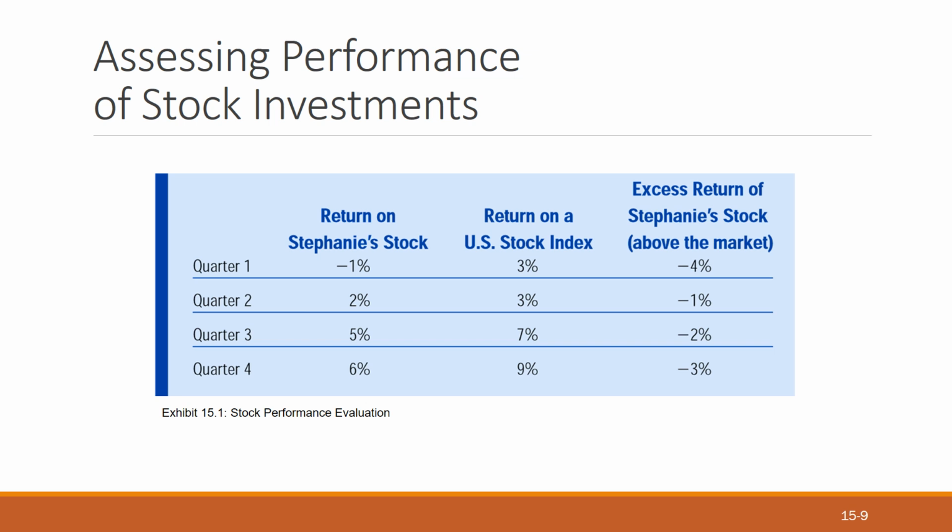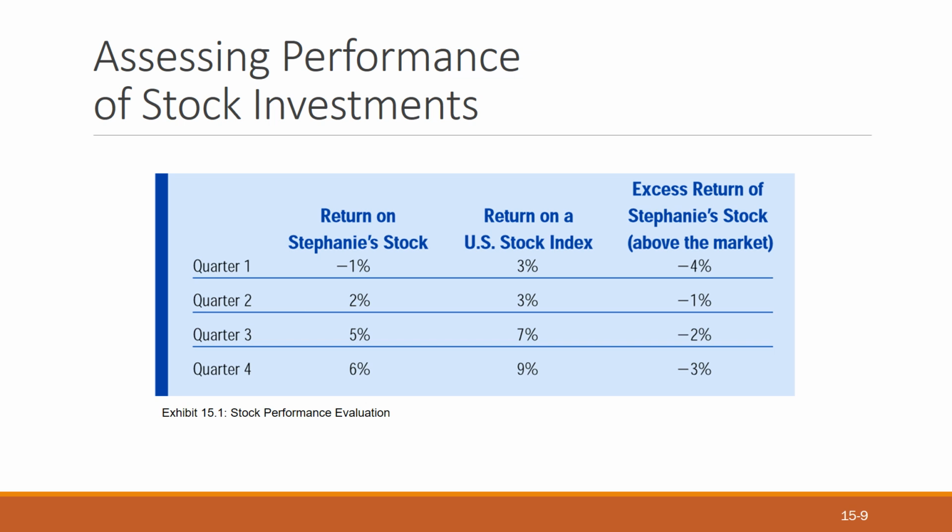Because some are positive, but sometimes the stock goes negative relative to the market, and you subtract. 3 minus 1, minus 3 minus 1, you get minus 4. 2 minus 3, you get minus 1. 5 minus 7, you get minus 2. And 6 minus 9, you get minus 3.